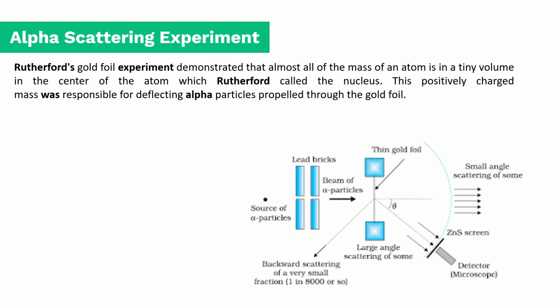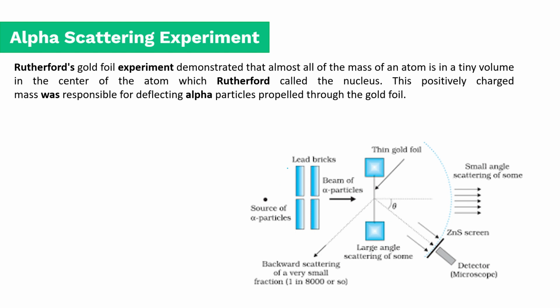And the alpha scattering experiment by Rutherford is one of the most interesting experiments in science. He did a gold foil experiment. Before this, people wanted to know what is inside the atom. People thought there was something called the plum pudding model. It's like a watermelon. The red part was the proton and the seeds were the electrons.